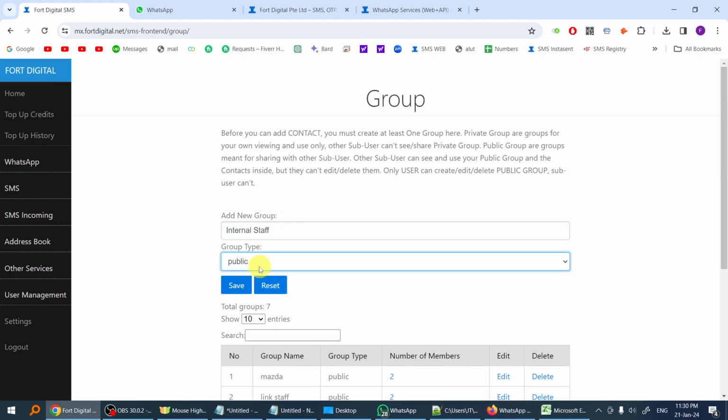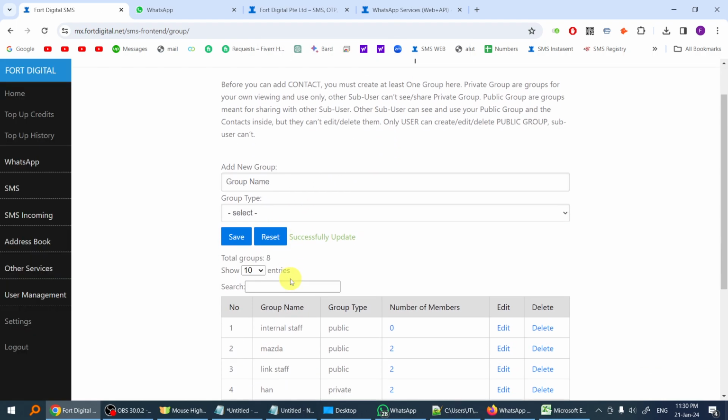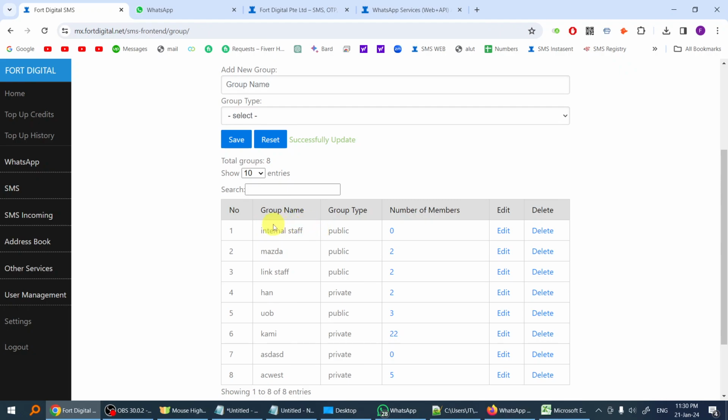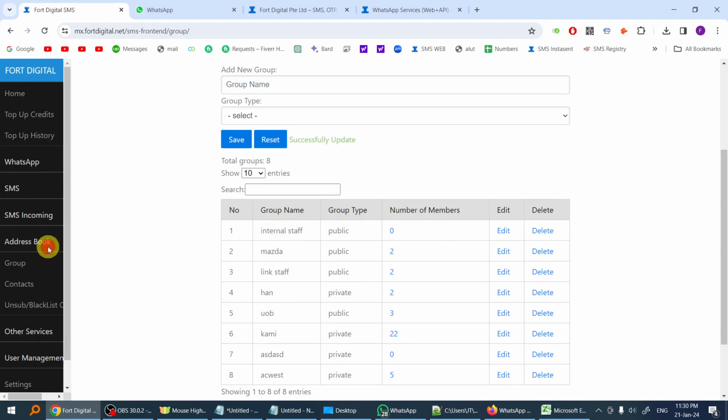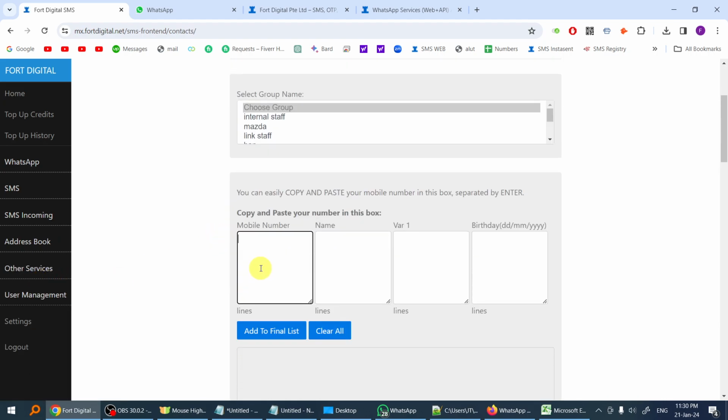Then you just select public so you can share with your sub account. I'll share more about the sub account later. As you can see here, I created a group called internal staff, and there are 0 members here. So I'm going to go to the contacts and copy and paste. You can copy and paste 1,000 numbers, 200 numbers, or just one number, and you put the name here.